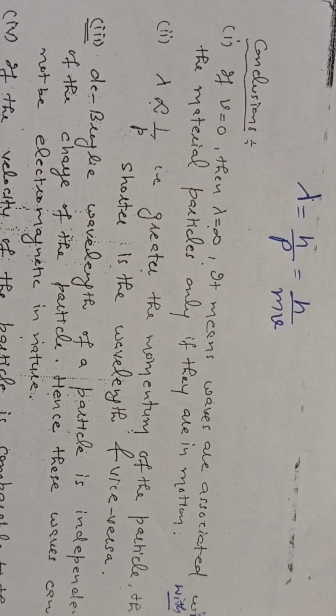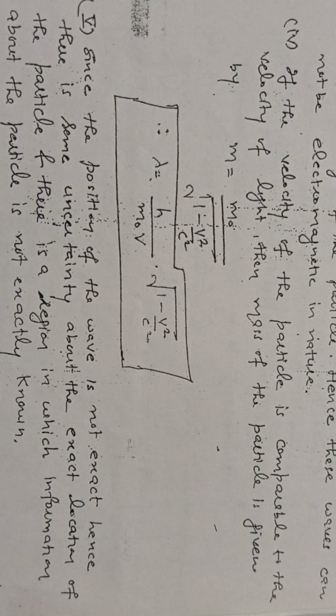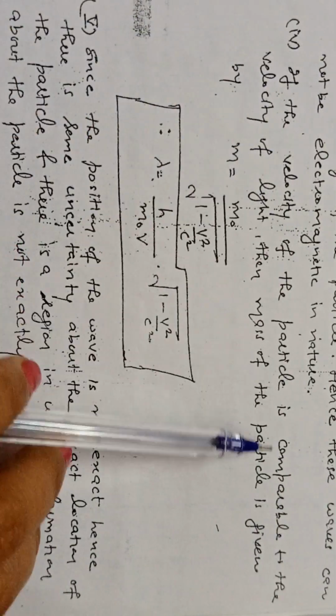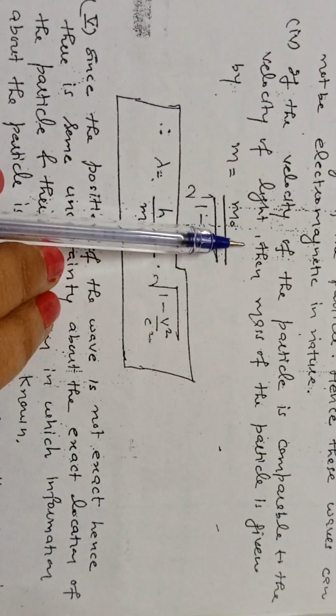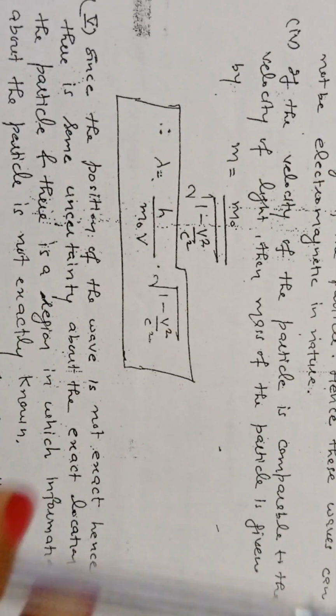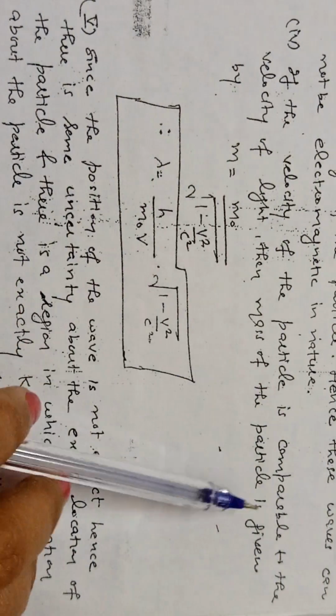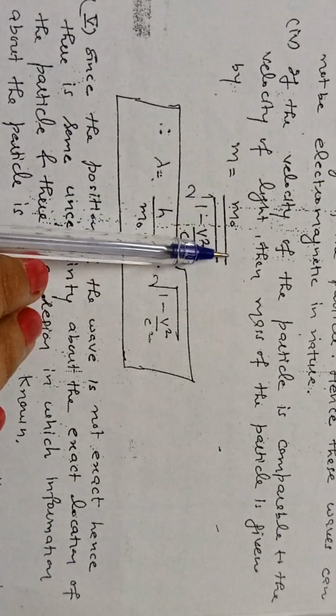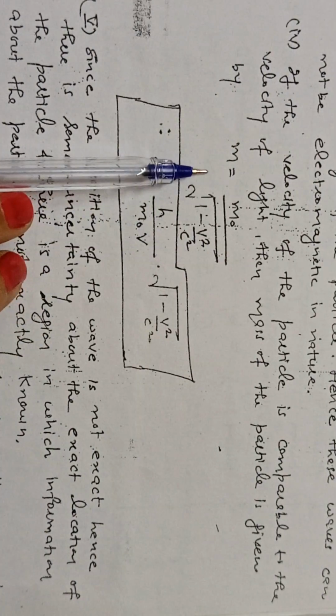Hence these waves cannot be electromagnetic in nature. Next, the fourth conclusion: if the velocity of the particle is comparable to the velocity of light, that means if v is comparable to c, then the mass of the particle is given by the relation m equals m naught under root 1 minus v square by c square,